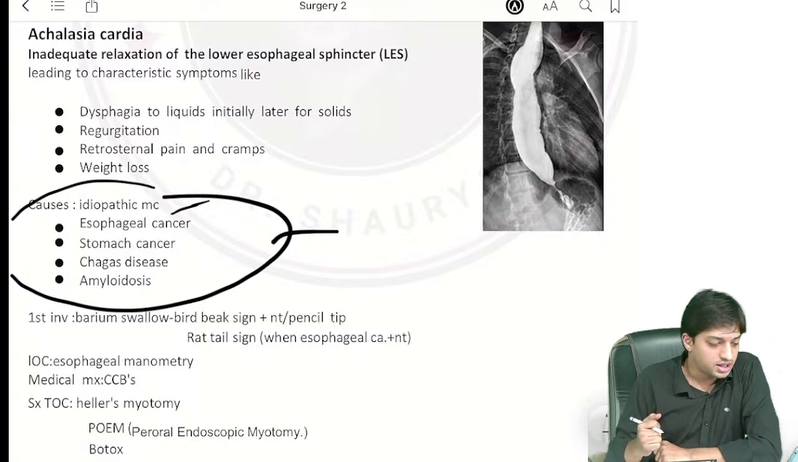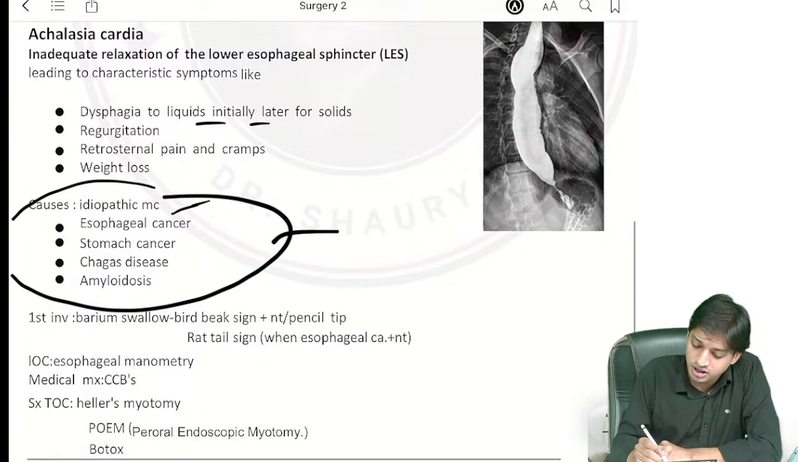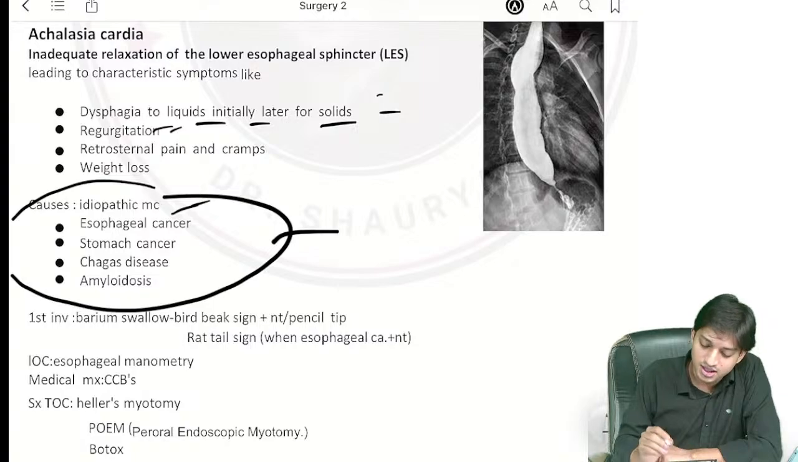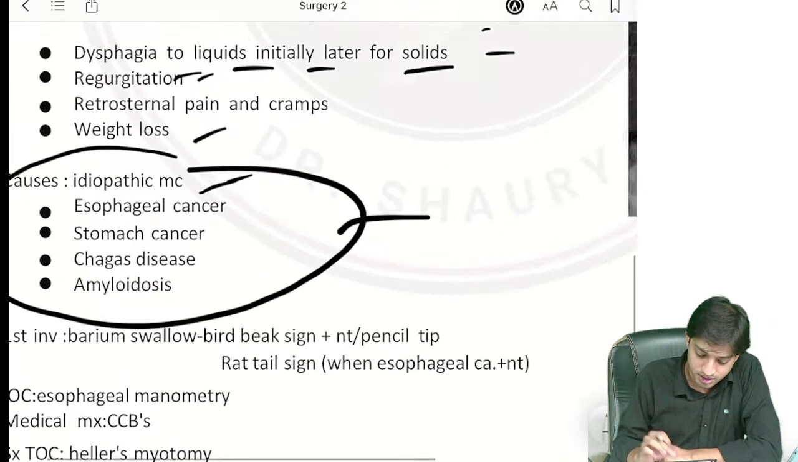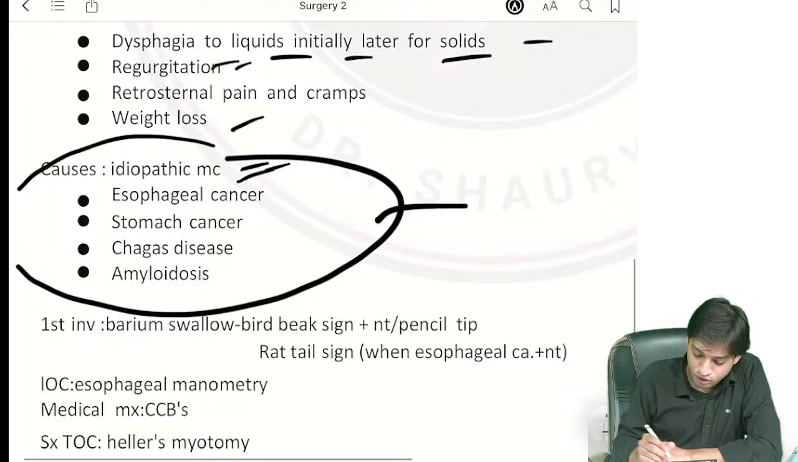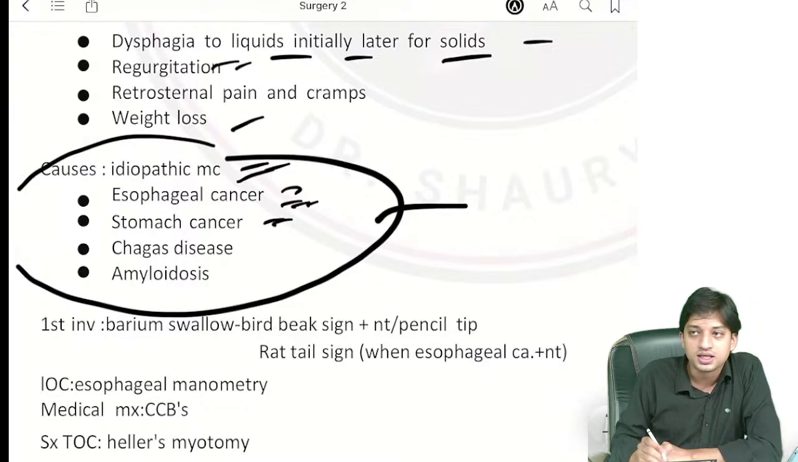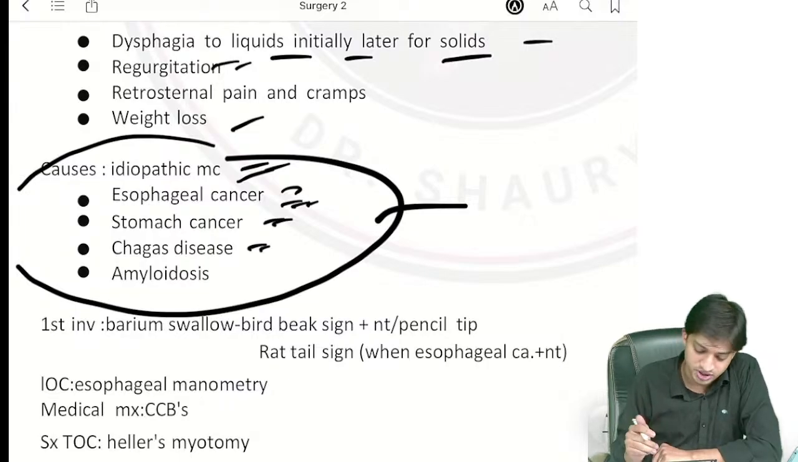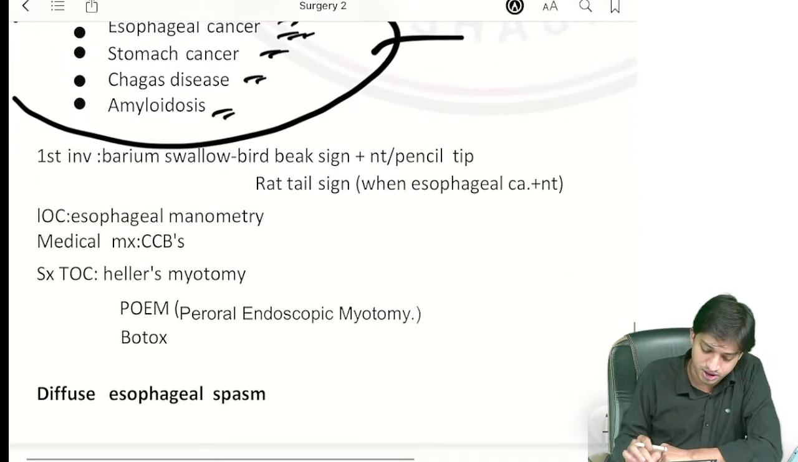What will happen? The clinical features which you will see are dysphagia to liquids first, then to solids. Regurgitation will not be there. Retrosternal pain and cramps will be there, and weight loss will be there. Causes: idiopathic, the most common cause, esophageal cancer, stomach cancer will be there, right? Chagas disease association, the causative agent can be there, and amyloidosis can be there.